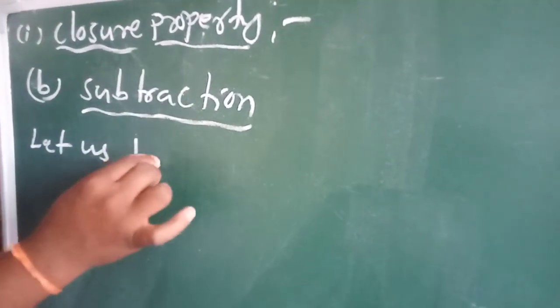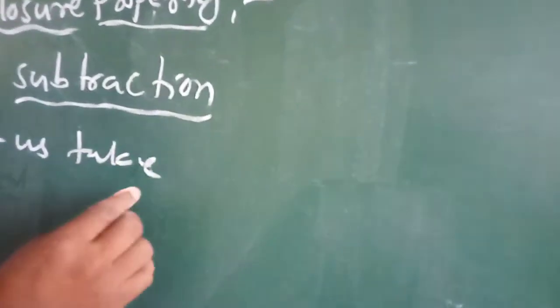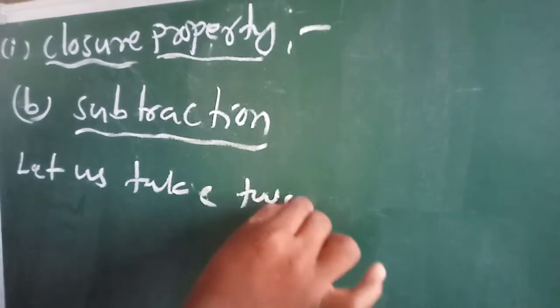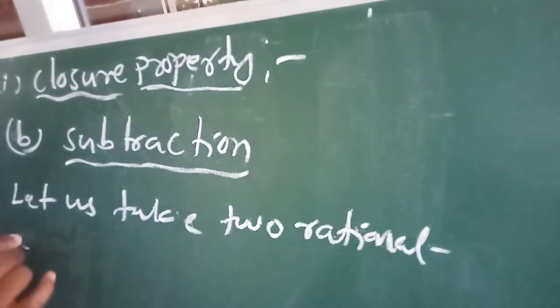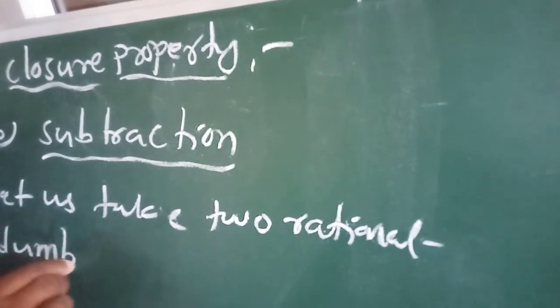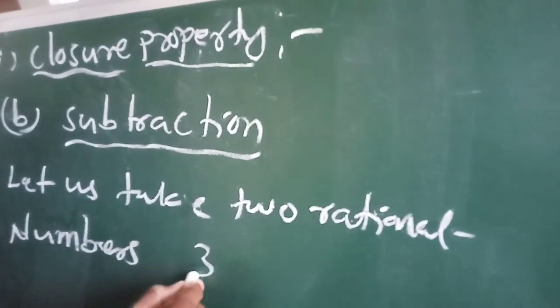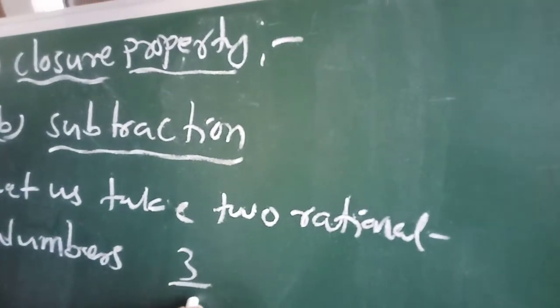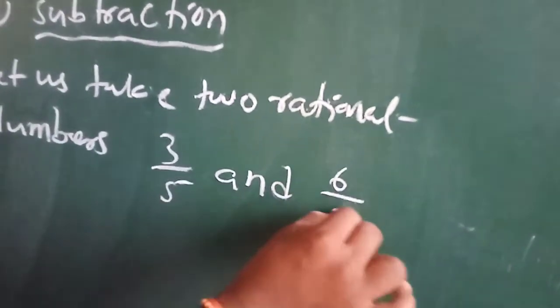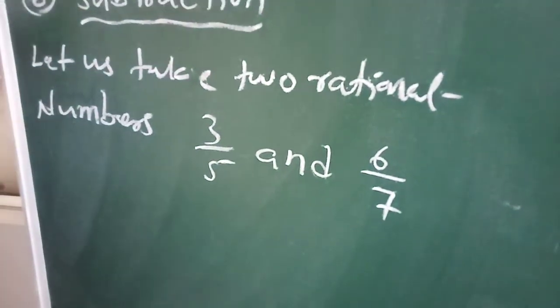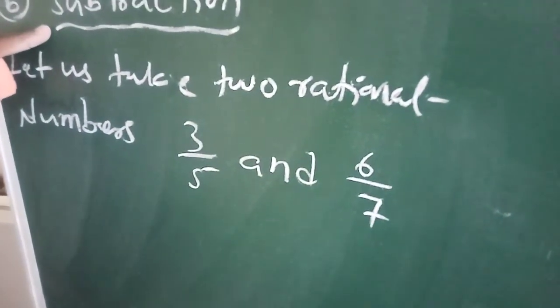Let us take two rational numbers, 3 by 5 and 6 by 7. Closure property under subtraction.